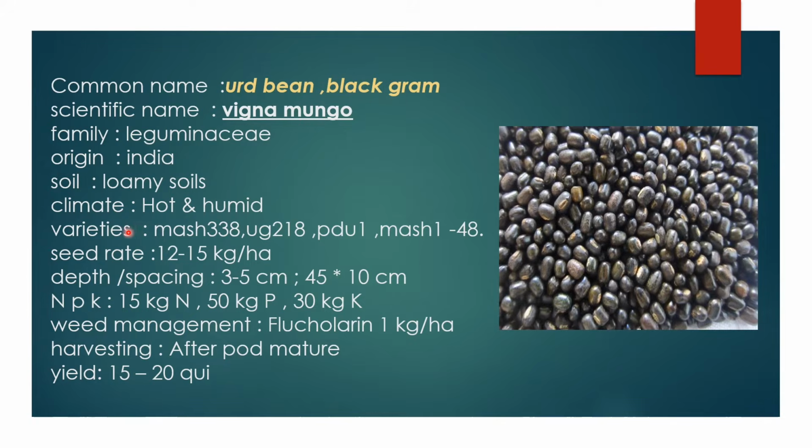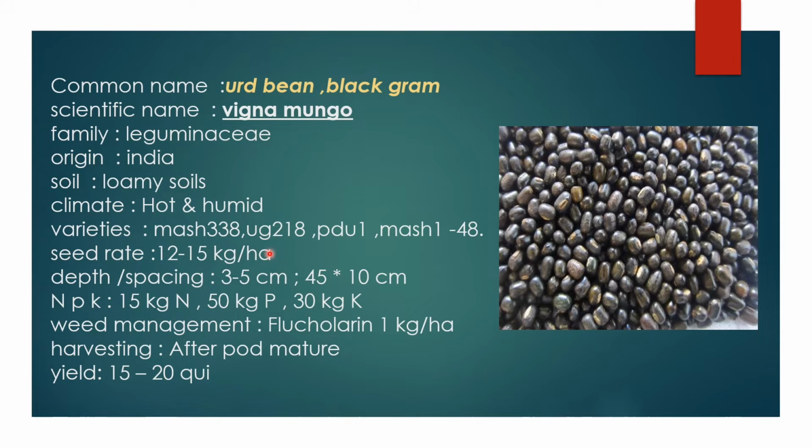And the varieties are mainly black gram having Moss varieties: Moss 338, UG 218, PDU 1, Moss 1 and Moss 48. And the seed rate of black gram is 12 to 15 kg per hectare.